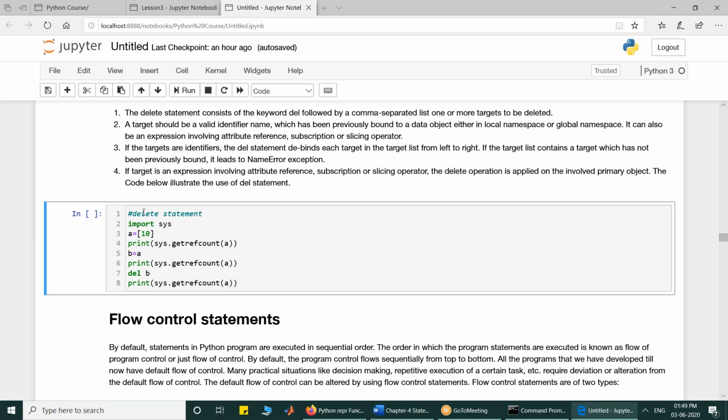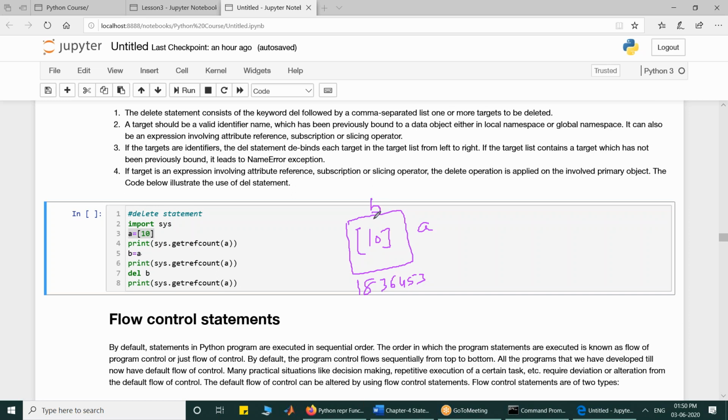Okay, thank you. So we can also debind names by making use of delete. Look at a is equal to 10. What I have done, I have created the data object 10 and I have associated name a with it. Then, as I told you, Python makes use of reference count. It has been counting the references to it. a is referring to this data object at memory location 1836453.